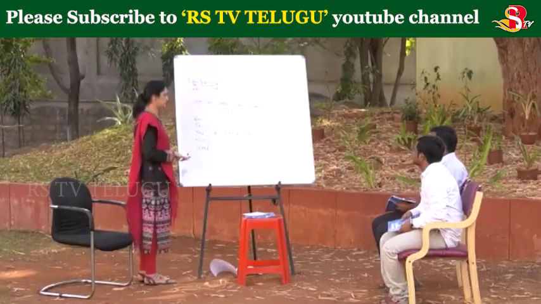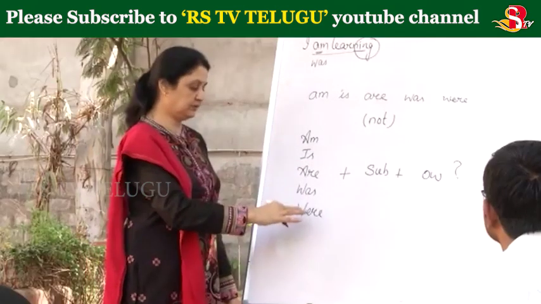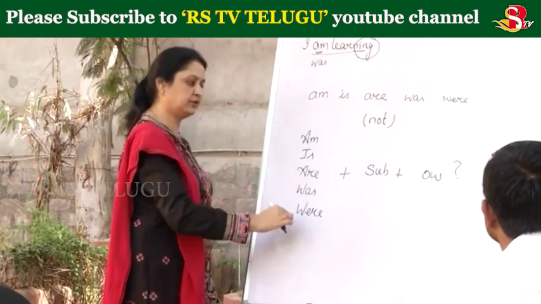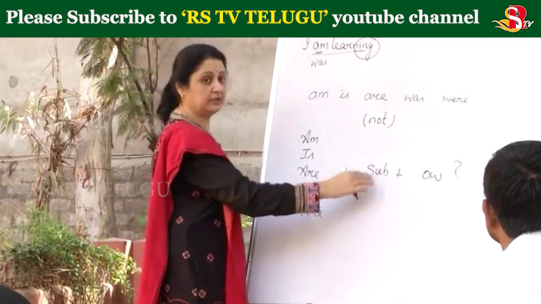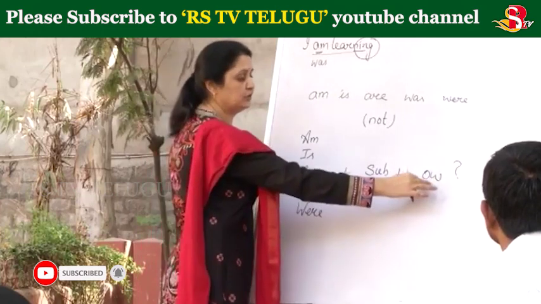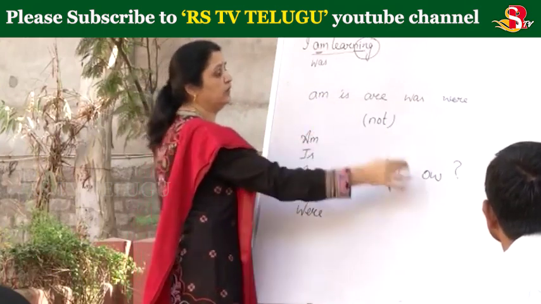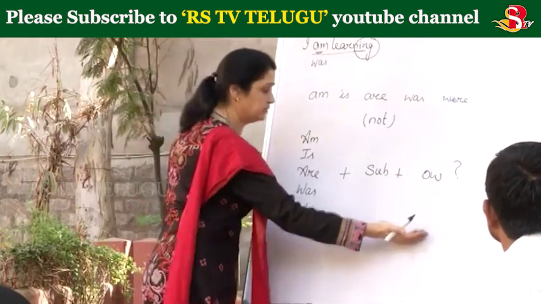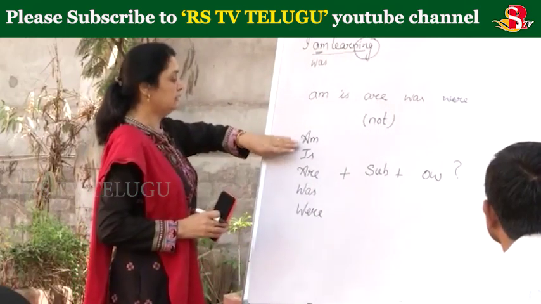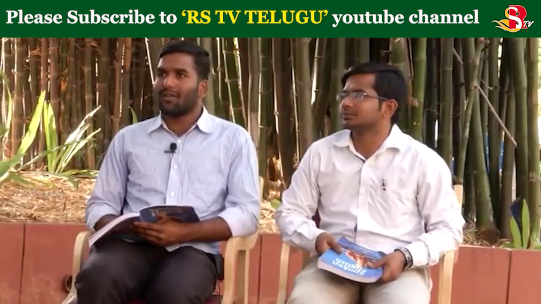Now, we have seen the positive sentences, and negatives we are making with the help of this not. Now we can make use of these verbs for asking questions also. For asking questions, we have to start with am, is, are, was, were. Then we write the subject, I, we, you, they, he, she, it, and then other words. Other words here means you can talk about name and age and profession, qualification, whatever we can use with the be form. For example, am I correct? Yes, you are correct.